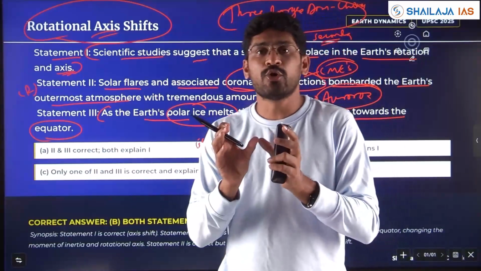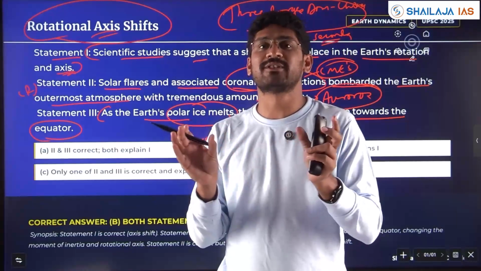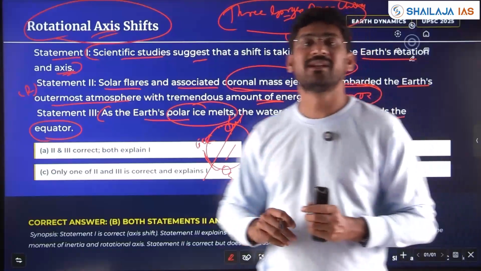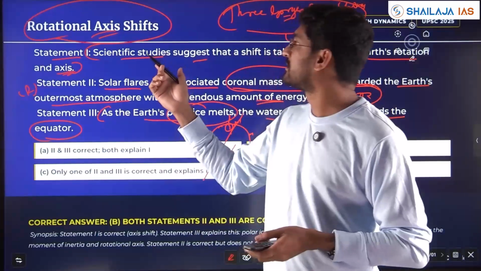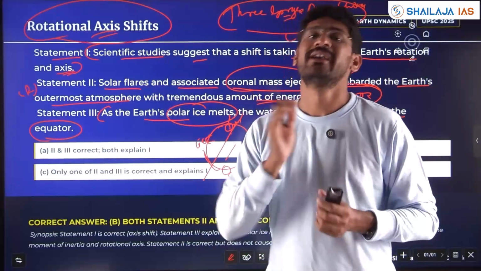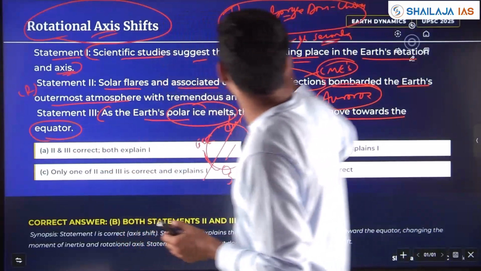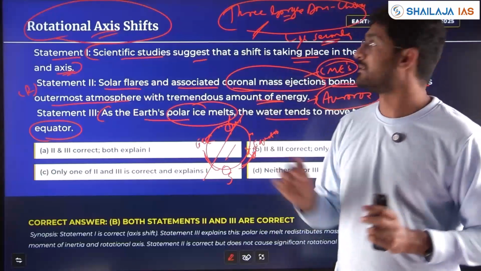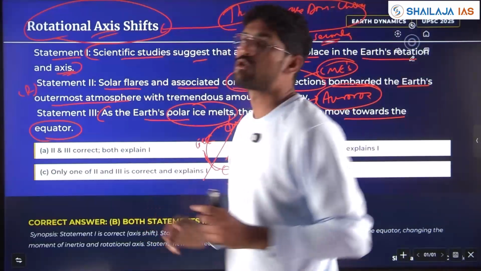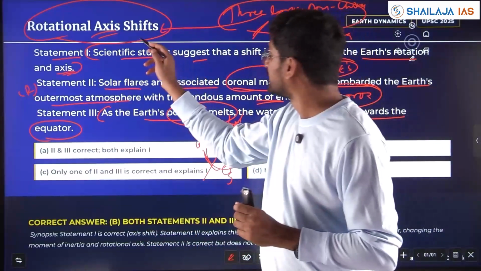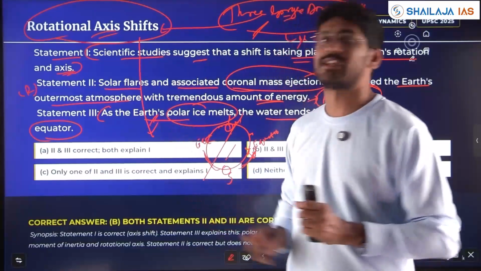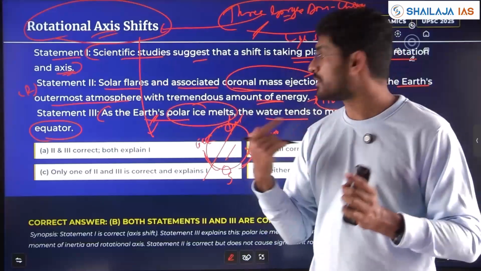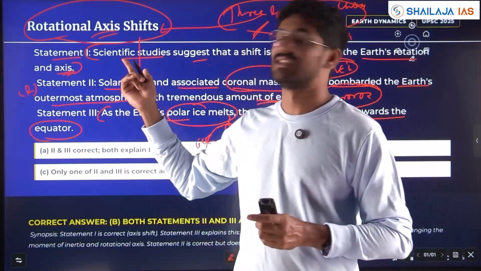Due to centripetal force and the changes with respect to the width at the equator, there is a slowing of the Earth's movement and the axis also shifts. You can search about the Three Gorges Dam, Earth has slowed down by some microseconds. This has also caused some rotational axis shift. The change of mass and weight with the movement of water changes the rotating force as well as the axis.